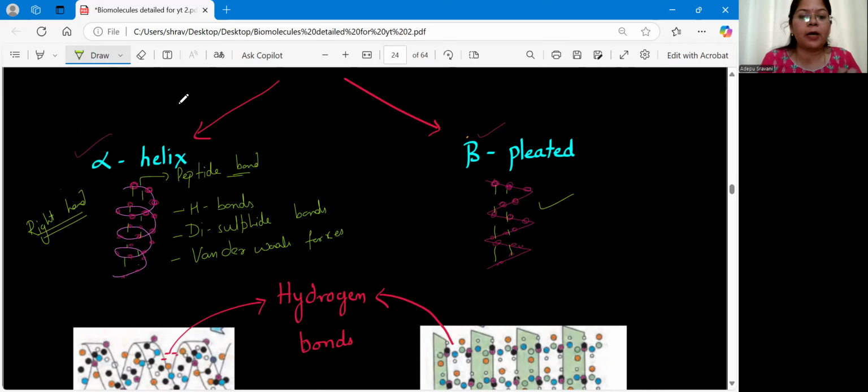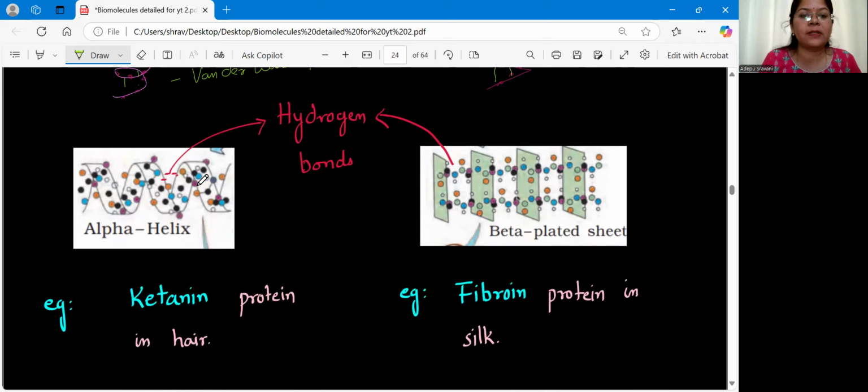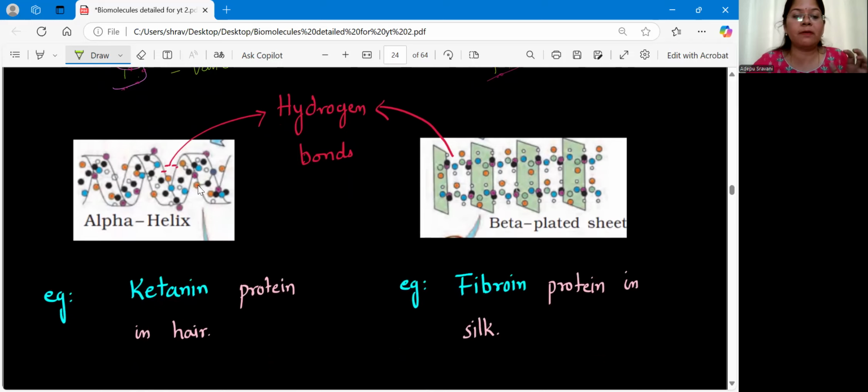Clear? Now, in order to give support to that secondary structure, we have to provide certain additional bonds there. That will be hydrogen bonds, disulfide bonds, and van der Waals forces. So you can see the diagrams given in your textbook. A helix like this is your alpha helix, whereas this is your beta pleated. And for this, examples are again very important.